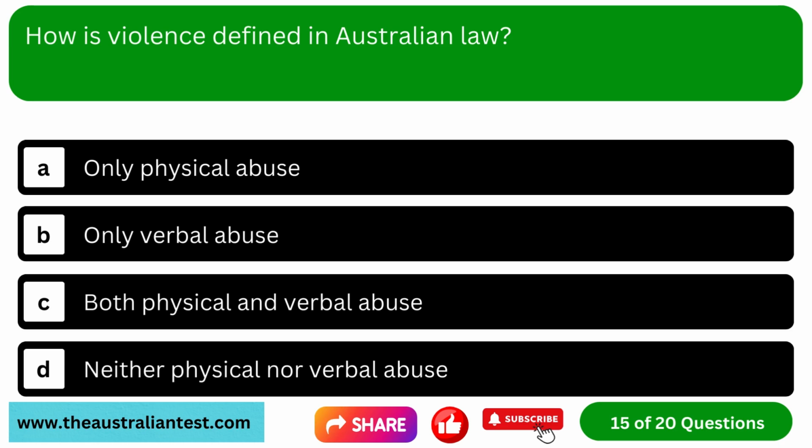Question 15. How is violence defined in Australian law? Option A, only physical abuse. Option B, only verbal abuse. Option C, both physical and verbal abuse. Option D, neither physical nor verbal abuse.